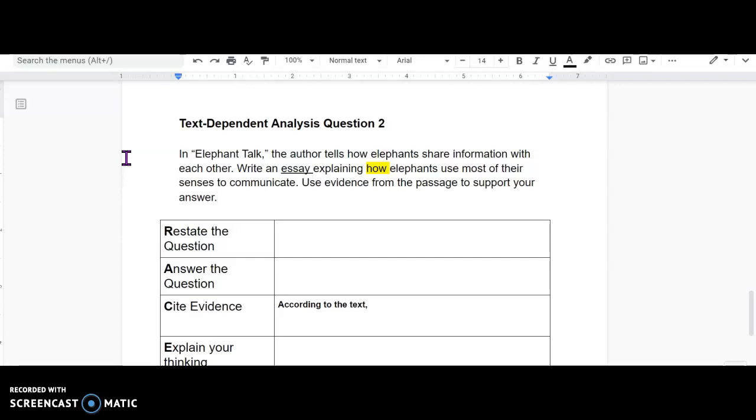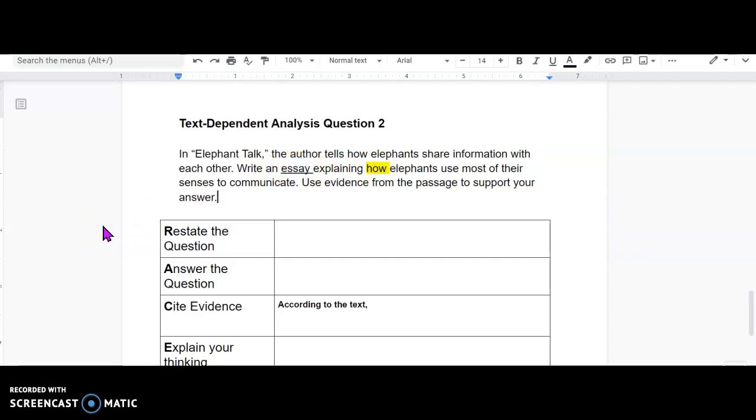Now, I don't see any question marks in that, so instantly I'm like, wait a minute, where's the question? So I've actually highlighted a signal word. Remember, our signal words are who, what, when, where, why, because those signal my brain that there's a question coming. So I highlighted the word how. I also underlined the word essay.